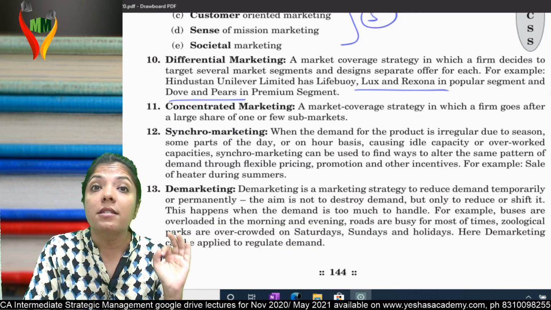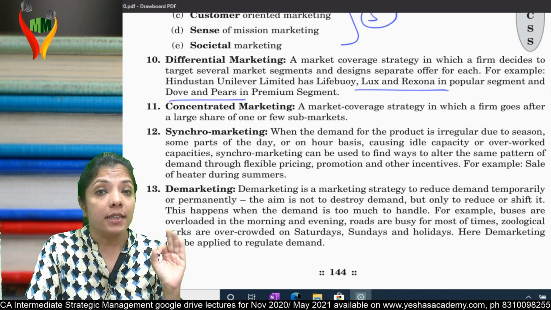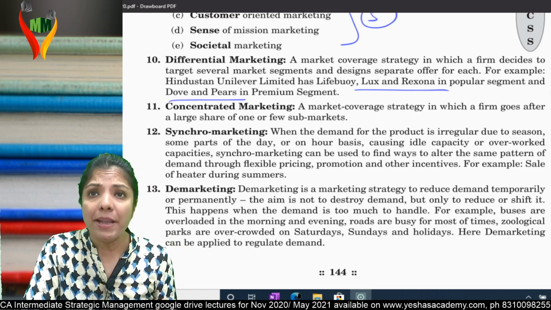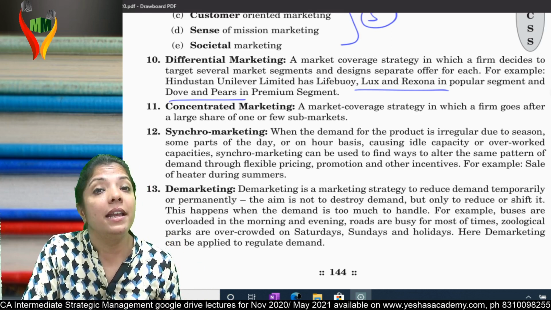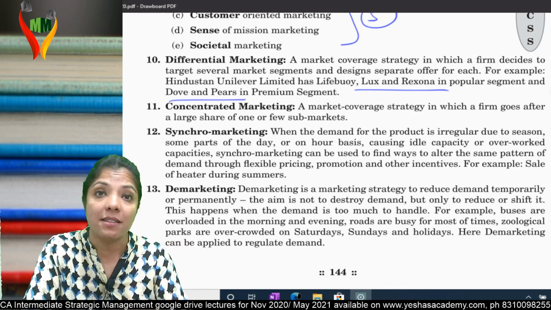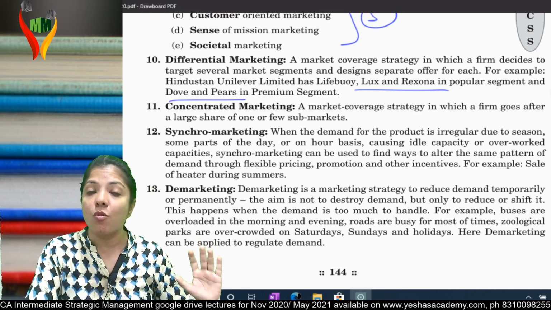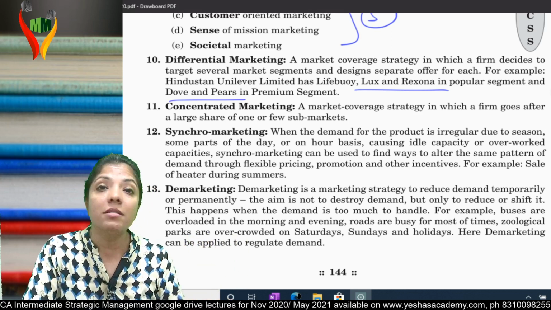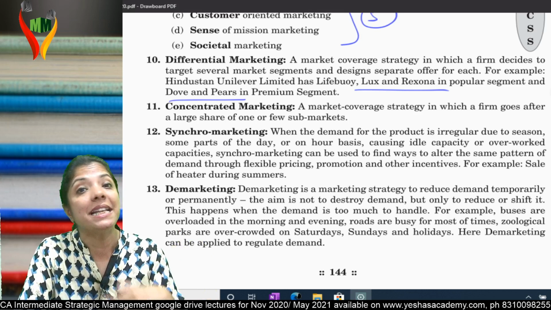What's next? Synchro marketing. Very important. Why important? By name you may not come to know. Synchro marketing means, basically, you use this marketing in seasonal business. You are into a business which has a season. For example, umbrellas and raincoats. So in rainy seasons, you have really good business. But in summers and winters, you may not have that much business. That means you are into a product which has seasonal business.